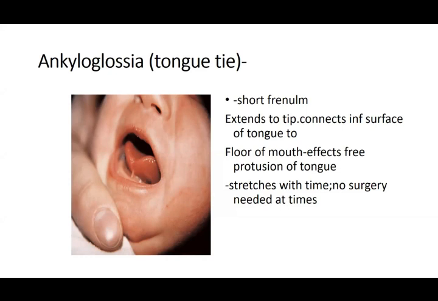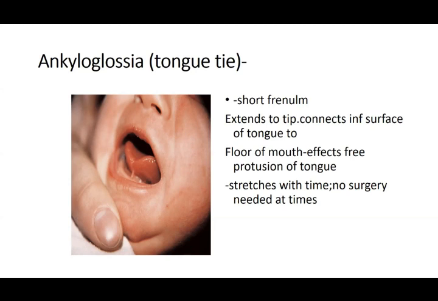You can give it a cut, that is, a small surgery is done at times, and you give this frenum a small cut so that your tongue is freed from this attachment at the floor, and so the child can move his tongue. So that is what we call tongue tie. That means your tongue is tied to the floor of the oral cavity. But this is of no clinical significance. It stretches by itself and removes the problem, or you give it a small cut and the tongue is freed from the end and can move forwards.